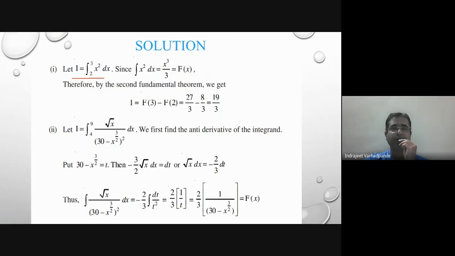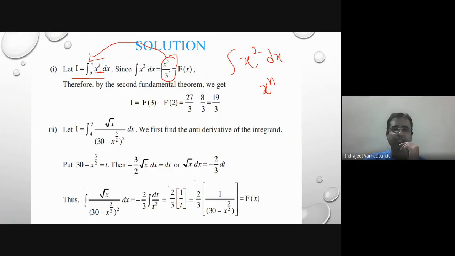Now simple, forget about the limits. What is the integrand over here? Whatever quantity is written inside the integral sign is called the integrand. So the integrand is x square dx. So it can be compared with the formula for x to the power n. In integration the power gets increased. So integration of x to the power n is x to the power n plus 1 upon n plus 1. So integration of x square will be x cube upon 3. This is our F of x. Now I have to put the given limits. What are those limits?